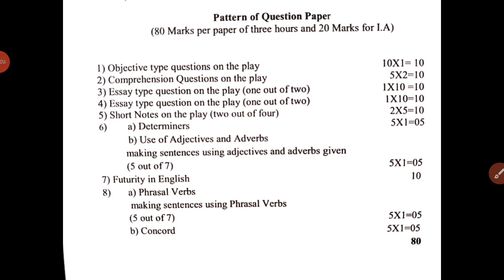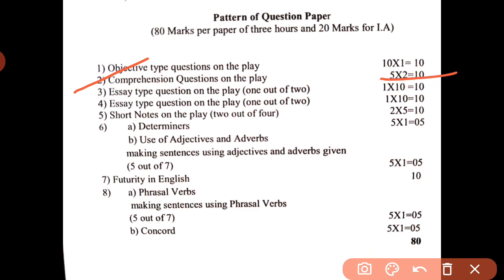Reference to context means they will give you some statements and you have to write from which play and which act the statement is taken, who said it to whom, and in which situation they said it. Everything you have to write, and like this you have to solve 2 questions. So reference to context, meaning comprehension questions, carries a total of 10 marks.